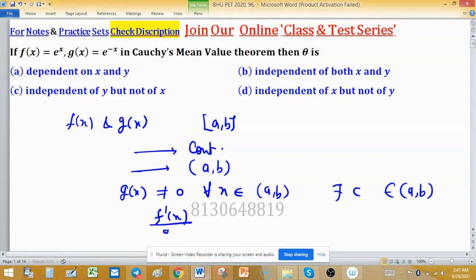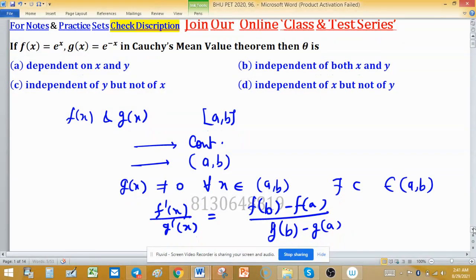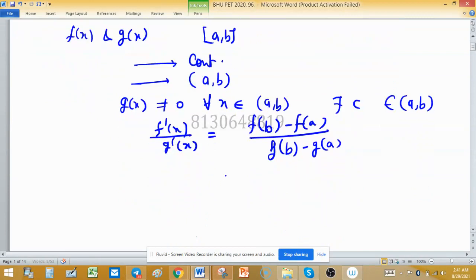f'(c) upon g'(c) equals f(b) minus f(a) divided by g(b) minus g(a), and this is coming from Lagrange mean value theorem, which says slope can be easily found out.